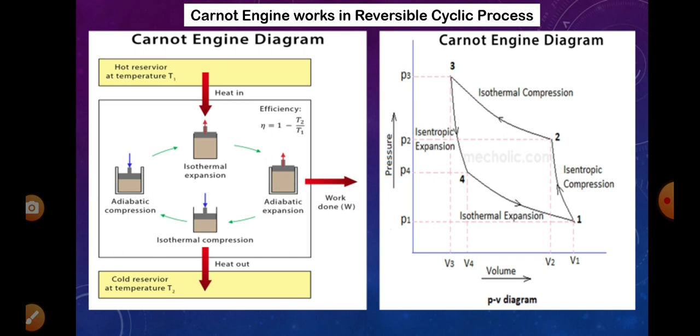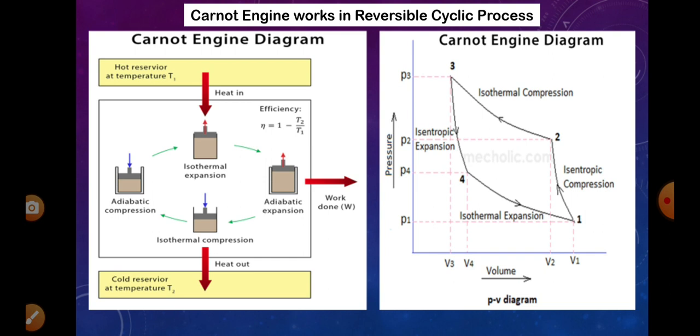In between, there is a working substance that undergoes a cyclic process. From the top, it goes to isothermal expansion, then adiabatic expansion, then isothermal compression, finally adiabatic compression, and reaches the initial position.